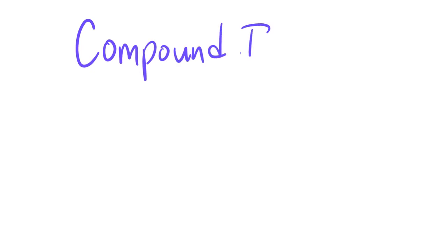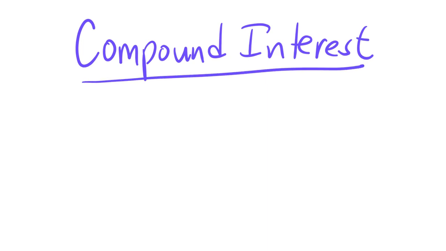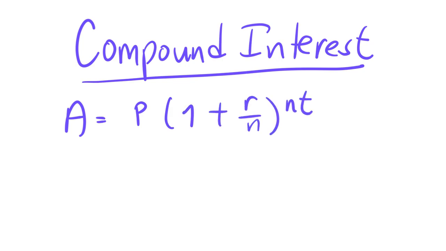So to summarize our lesson for today, we talked about compound interest. Our formula, the first one, is A equals P times 1 plus r over n, raised to nt. And the second one is the continuous compounding formula, which is P e raised to rt.